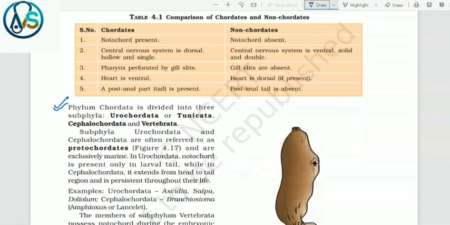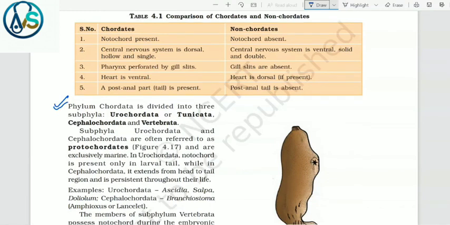Phylum Chordata is divided into three subphyla: Urochordata or Tunicata, Cephalochordata and Vertebrata.